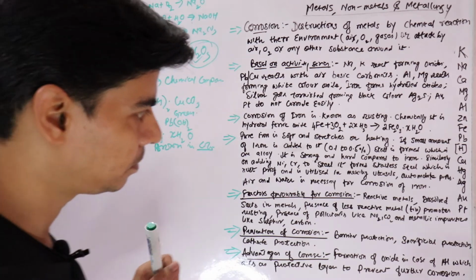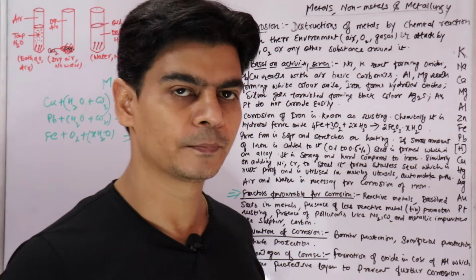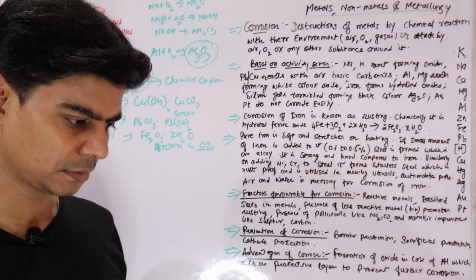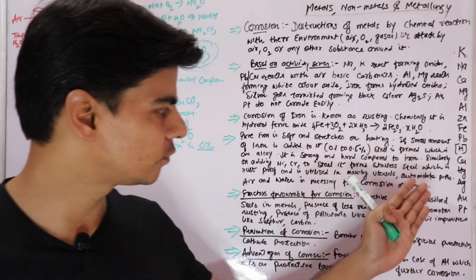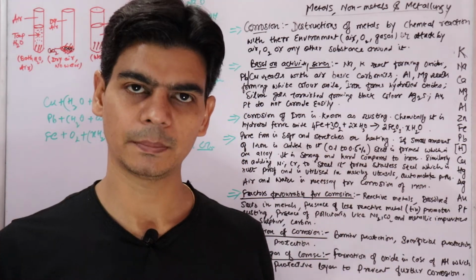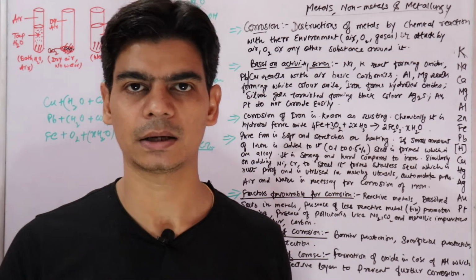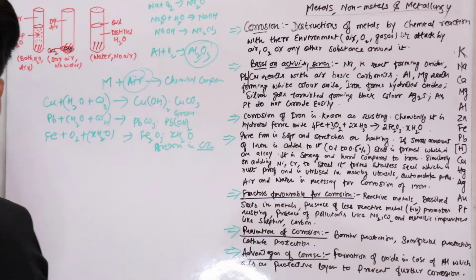Then we have one more metal, silver. You might have commonly seen in your day-to-day life that silver jewelry after a period of time will start acquiring a black color, right? This happens because of corrosion.